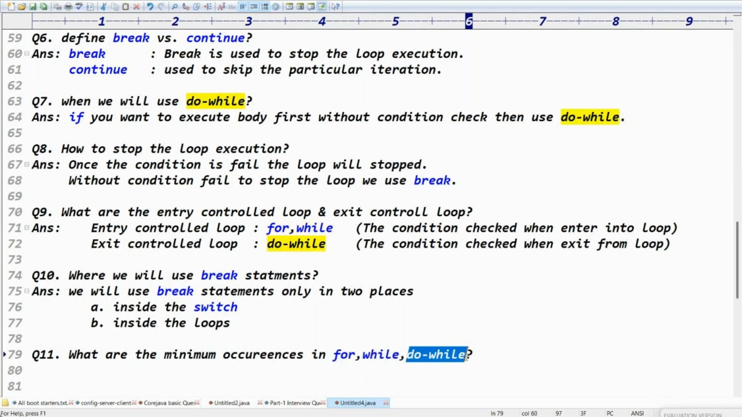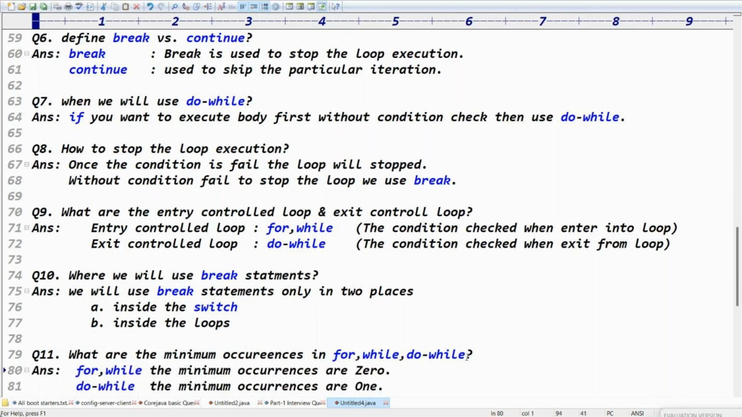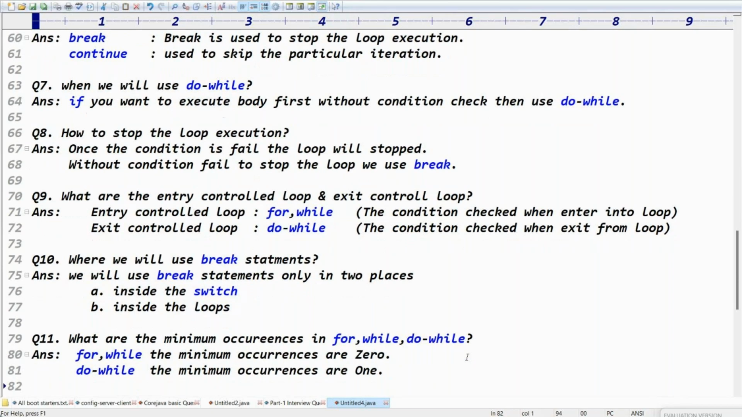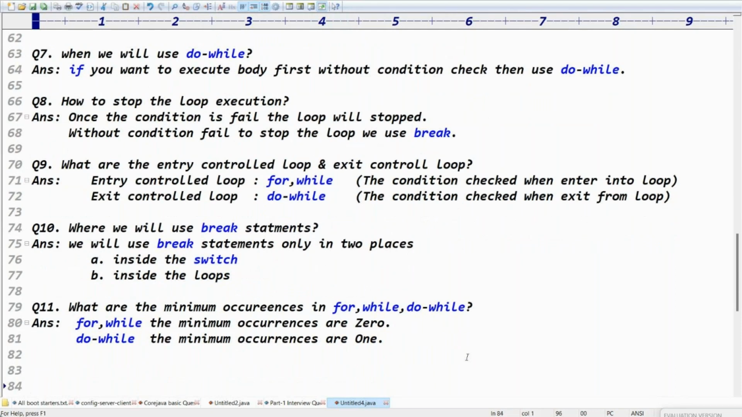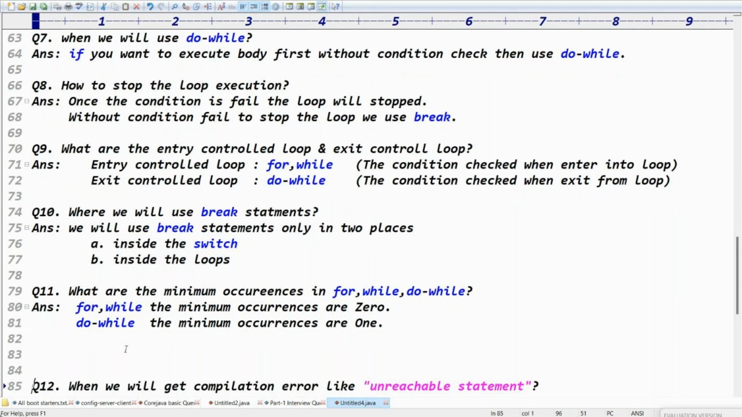What about the do while loop? In do while, the body executes first, right? That's why the minimum occurrence is how many times? One time, or not? Body executes first, which means the minimum occurrence is one. That is the intention actually. For loop and while loop minimum occurrences are zero, and do while loop minimum occurrence is one. I think based on this answer you can understand immediately, right? But remember the points, okay? Minimum occurrences. One of the interview panels asked this question.